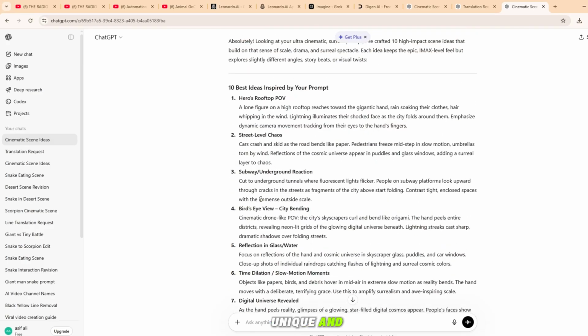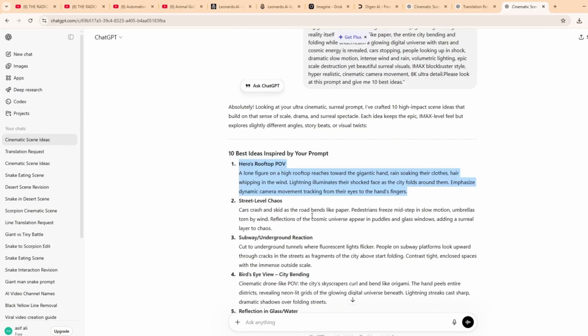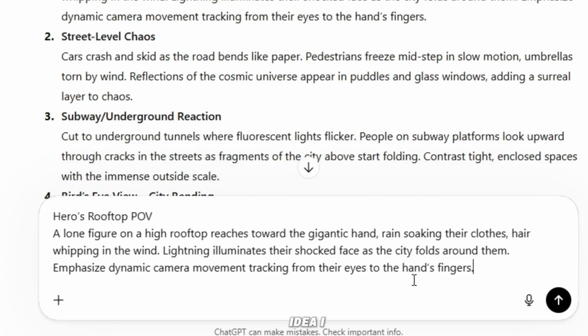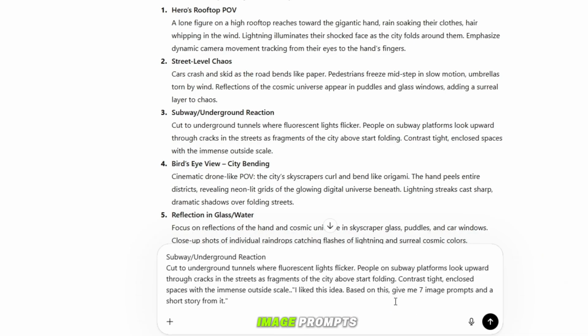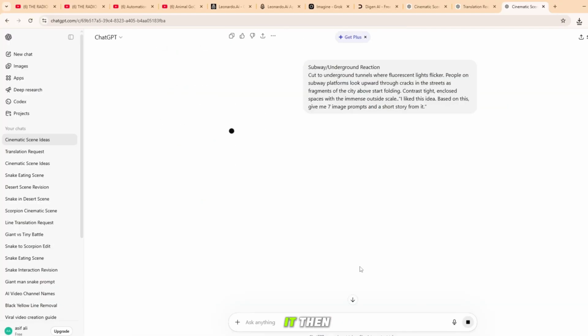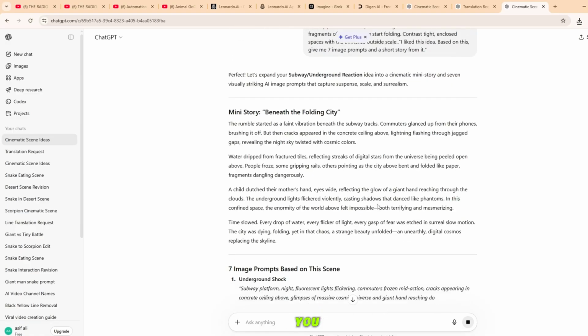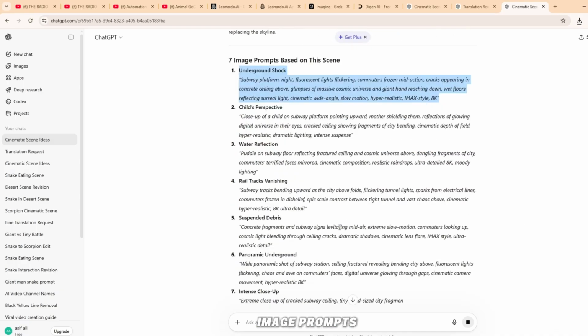This is a unique and new style that you can use to create videos in a different way. Whichever idea you like the most, just copy it. For example, I will copy this idea here. After copying it, I will paste it here. When I paste this idea, I will write something like, "Based on this, give me 7 image prompts and a short story from it." Then ChatGPT will generate a very nice short story for you, especially if you want to make shorts videos. It will also give you 7 image prompts.